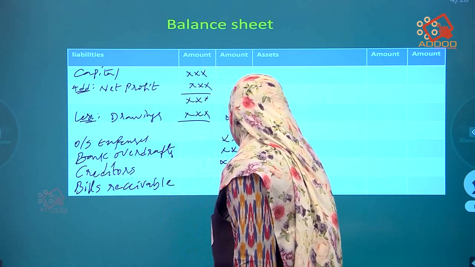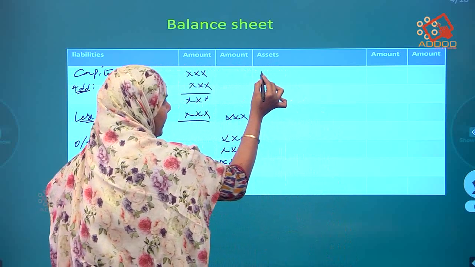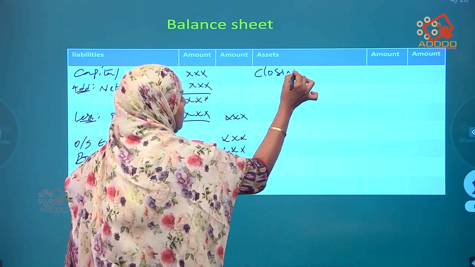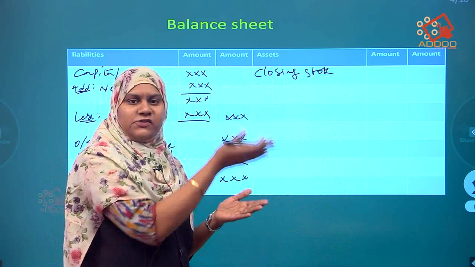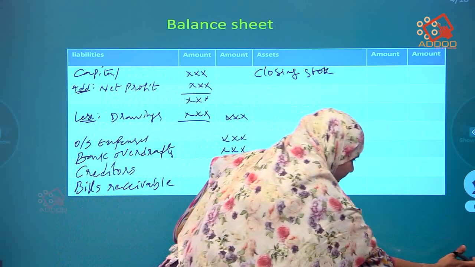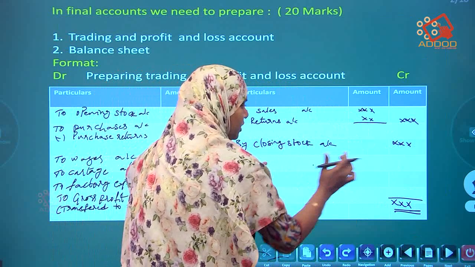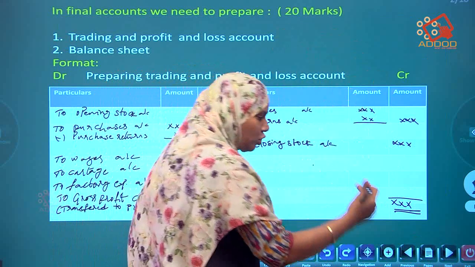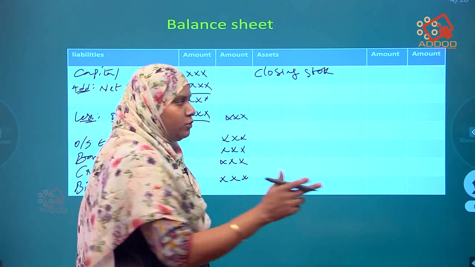Receivables. If any bills receivable are given, those go on the asset side. What are we going to get on the asset side? First, closing stock. This is the same closing stock which we had written in the trading account. Let me show you the trading account. This is the closing stock. By closing stock account, the same amount should be transferred to the balance sheet. So 2 times it is going to get.